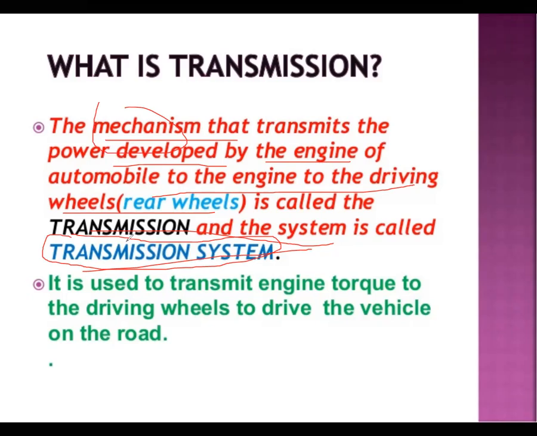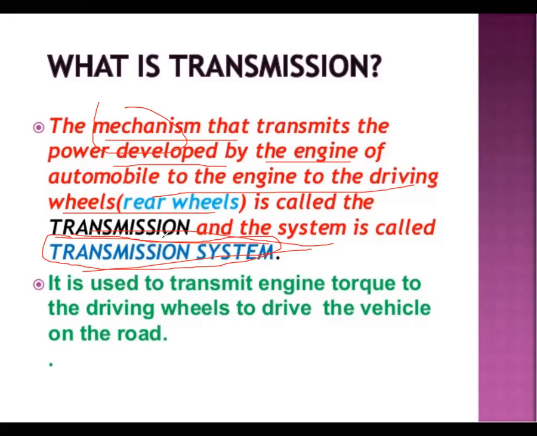So the definition of transmission is: the mechanism that transmits the power developed by the engine of an automobile to the driving wheels is called a transmission.